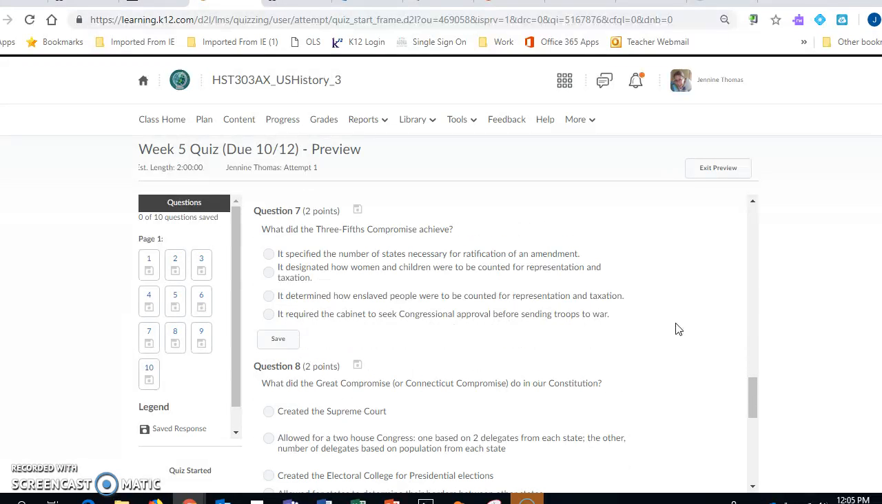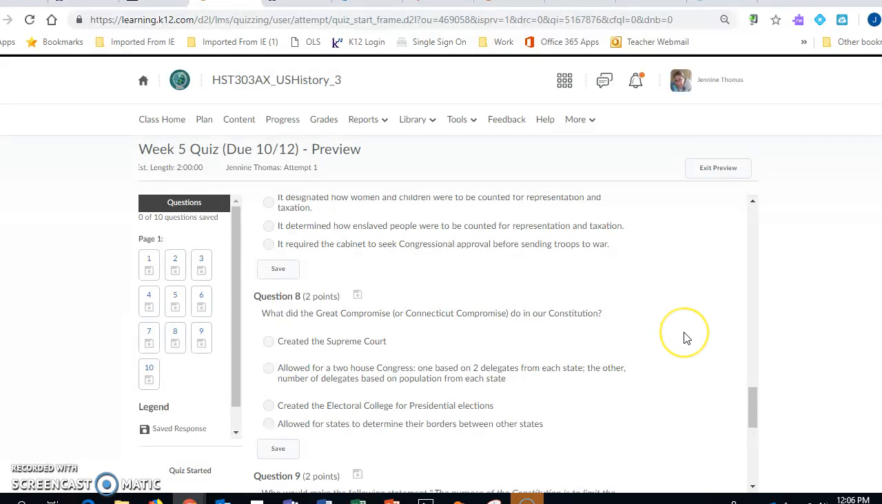Question 7. What did the Three-Fifths Compromise achieve? It specified the number of states necessary for ratification of an amendment. It designed how women and children were to be counted for representation and taxation. It determined how enslaved people were to be counted for representation and taxation. It required the cabinet to seek congressional approval before sending troops to war.